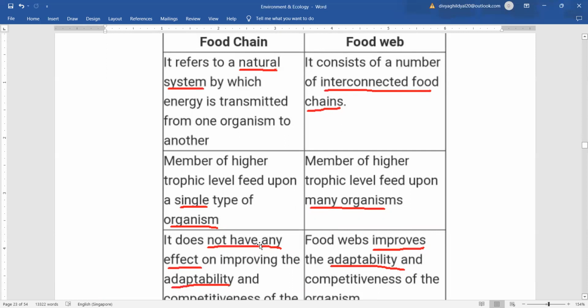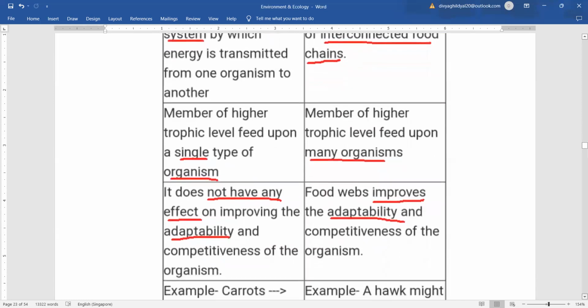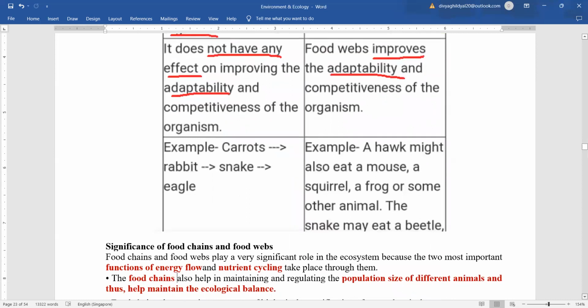Food chain does not have any effect on improving the adaptability and competitiveness of the organism, whereas the food web improves the adaptability and competitiveness of the organism. Example of food chain: carrot is eaten by rabbit, snake eats the rabbit, eagle eats the snake. Example of food web: a hawk might eat a mouse, a squirrel, a frog, or some other animal, and the snake can easily eat insects, beetles, etc.